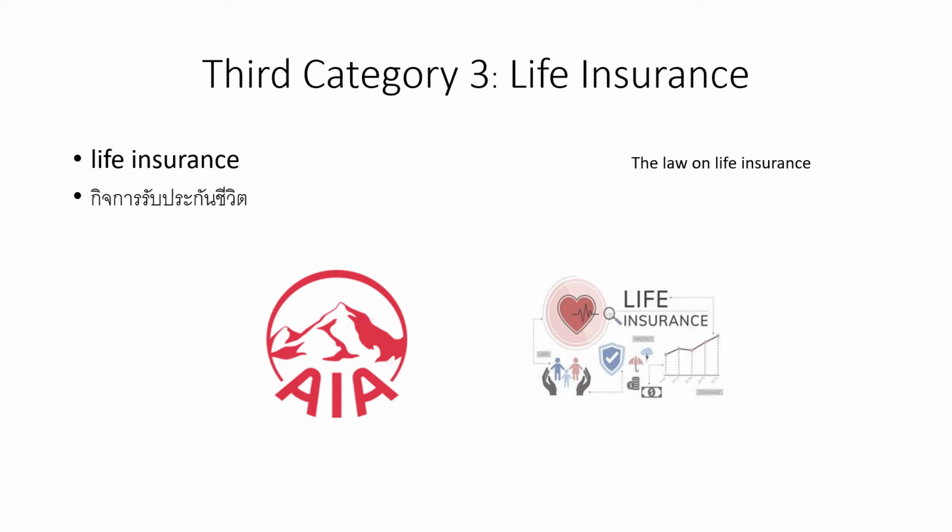Life insurance is one category where you need to get a license first, and if you operate this business you need to pay specific business tax, but you need to be aware that only life insurance is subject to specific business tax.